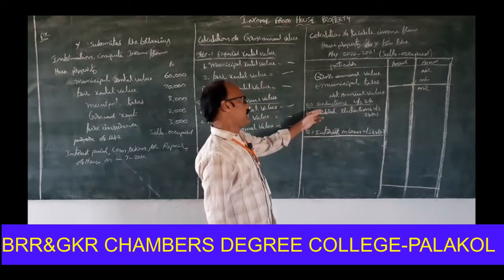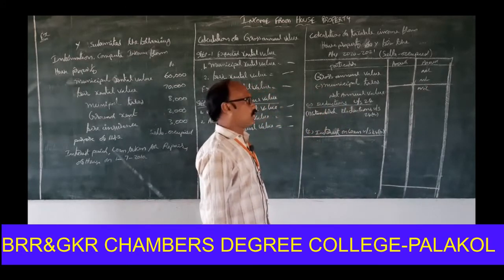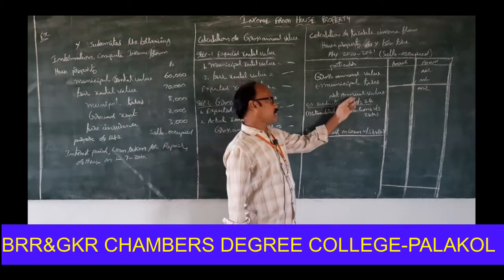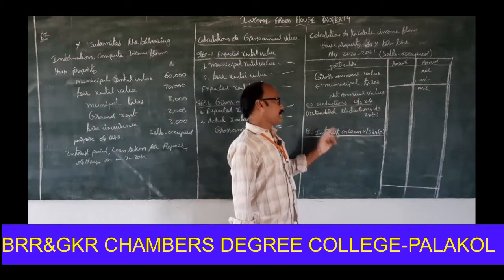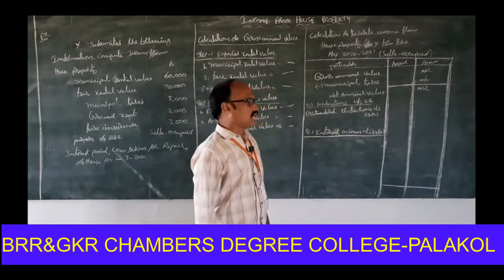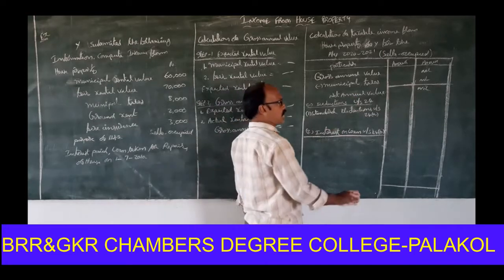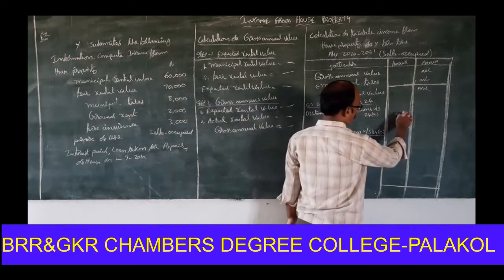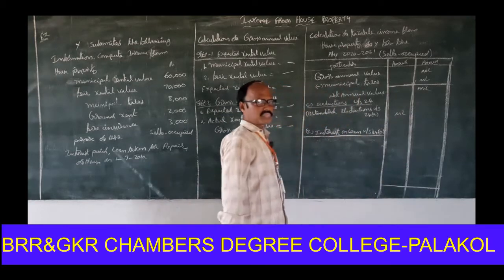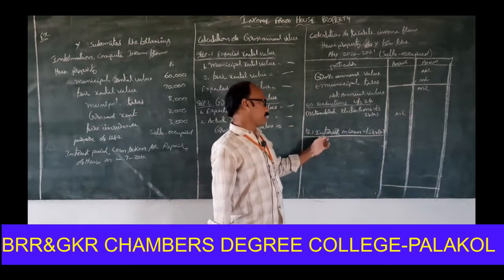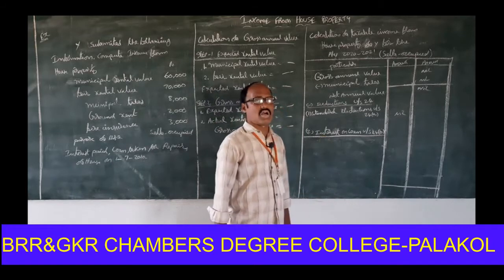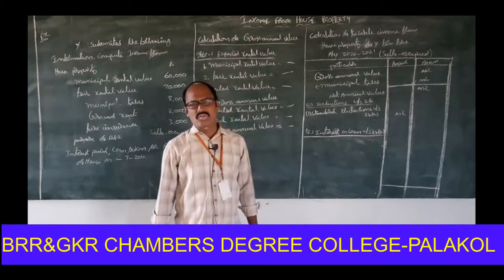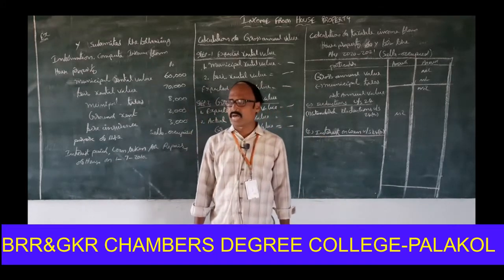Next one, deductions under section 24. If the net annual value is nil, automatically the standard deduction under section 24A is nil. Next one, the most important point here, interest on loan. The house is self-occupied, don't forget that.